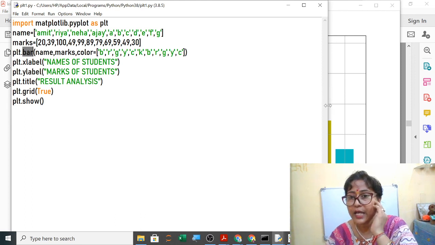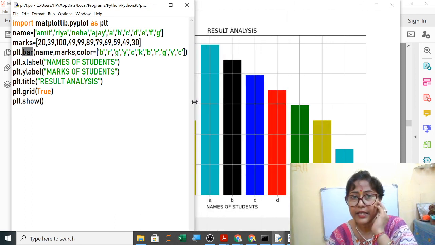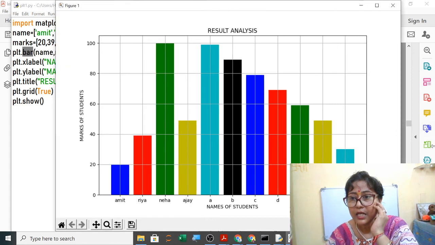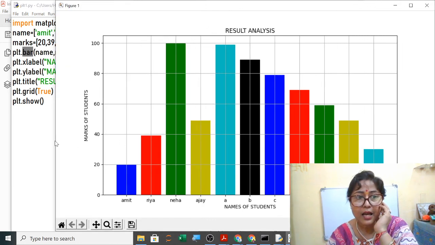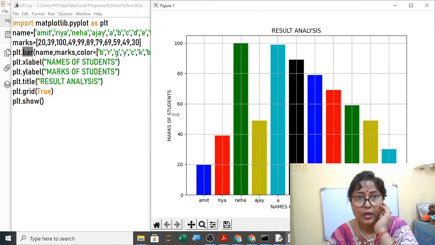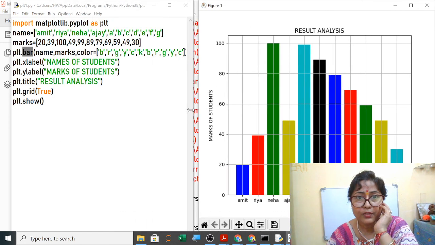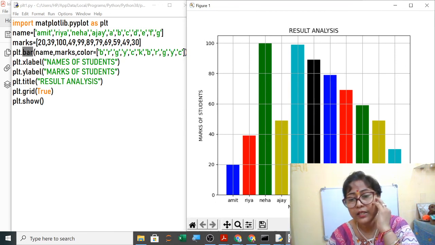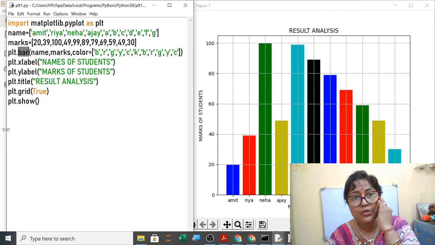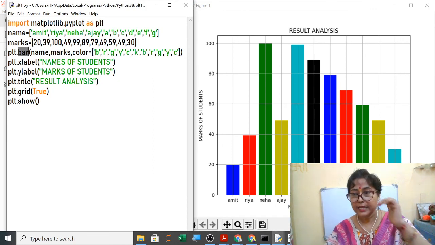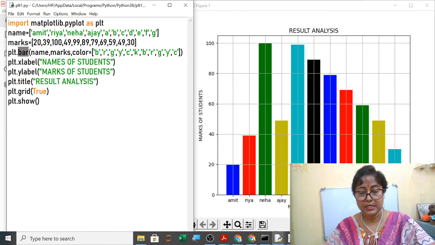So for today this much is enough. In the next class we will do the histogram and the scatter graph. So this is your code and this is your output. You can take a screenshot of this, and in your project you will draw your graphs, take the screenshot and then share it. Clear? So today you practice this. Next class we will do all the others: scatter, histogram and pie.